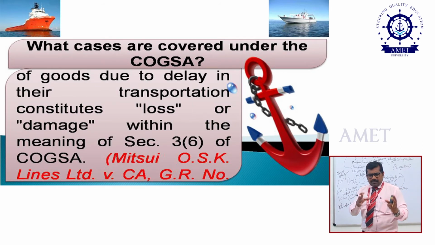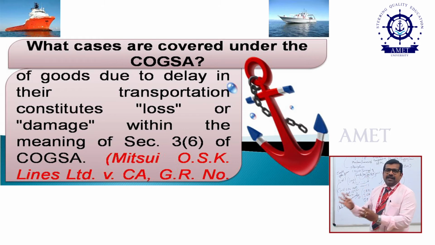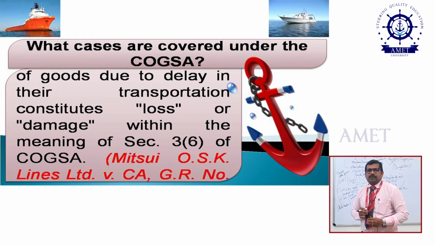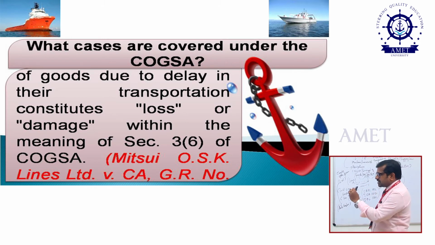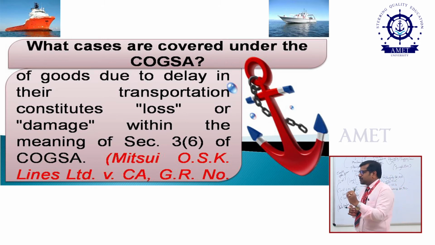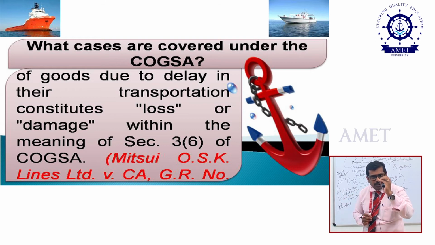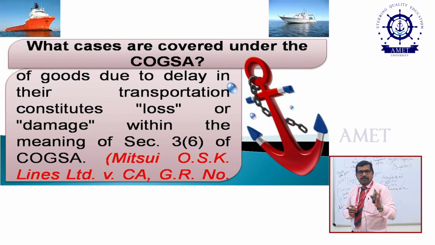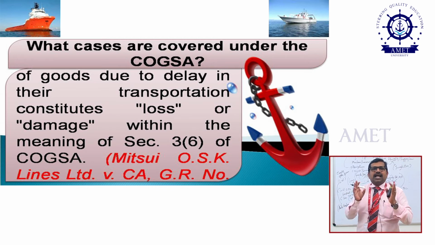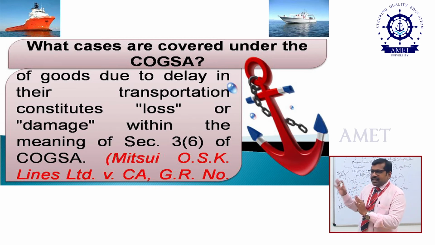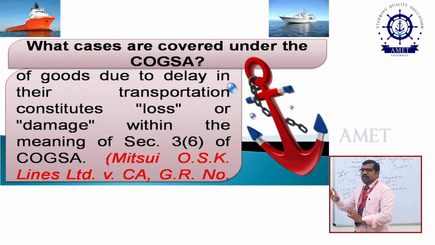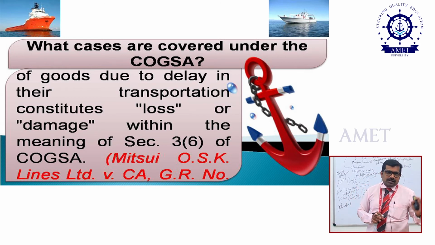Now, sir, you are saying loss or damage; is there any other case law? Yes, as per Section 3 subsection 6 of COGSA. COGSA means Carriage of Goods by Sea Act, year 1925, which you all know very well. There is one case law, Mitsubishi OSK Lines Limited versus CA, where the first party is always called the petitioner and the second party is called the respondent. Through this case law they have given the judgment. This act may be applicable only for two reasons: one is damage, another one is loss.